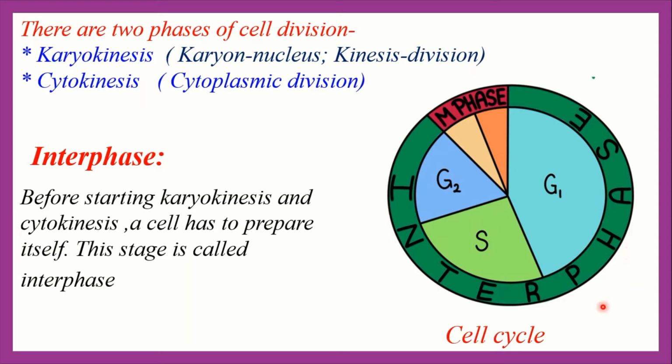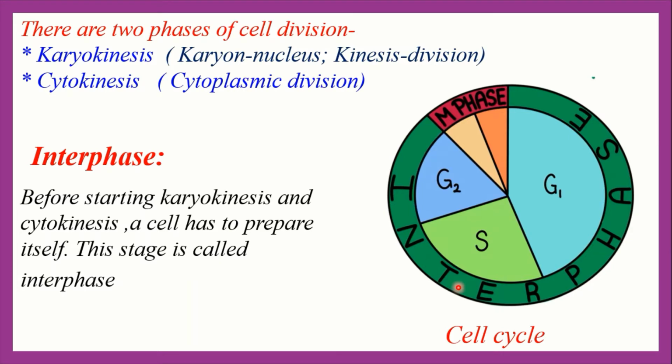In this step, DNA replication takes place and the necessary protein, nucleic acid components are synthesized. If you see this figure, this portion, that means 90 to 95% of the time is covered by interphase.